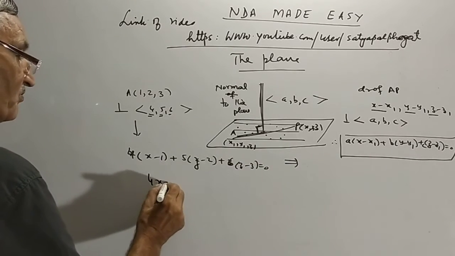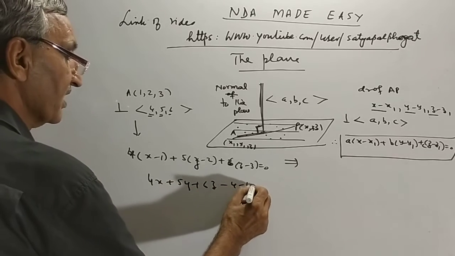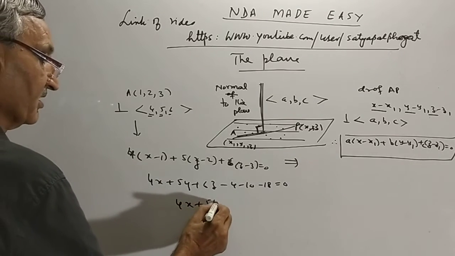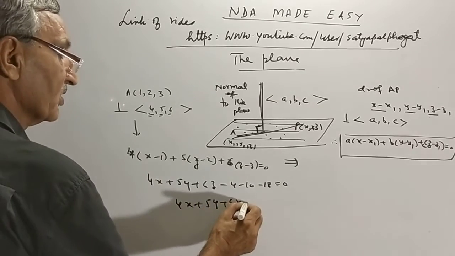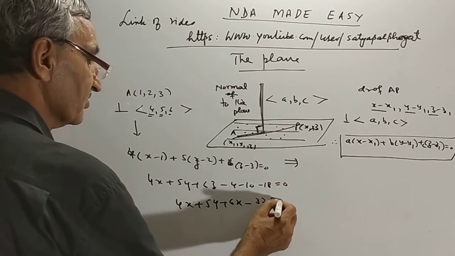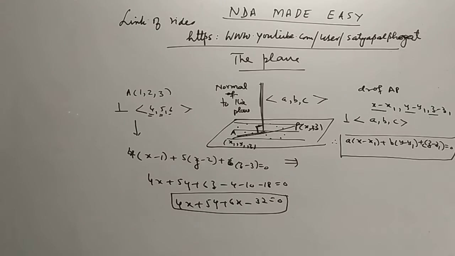Well, 4x plus 5y plus 6z minus 4 minus 10 minus 18 is equal to 0, so 4x plus 5y plus 6z is equal to 32. This is the equation of the plane.